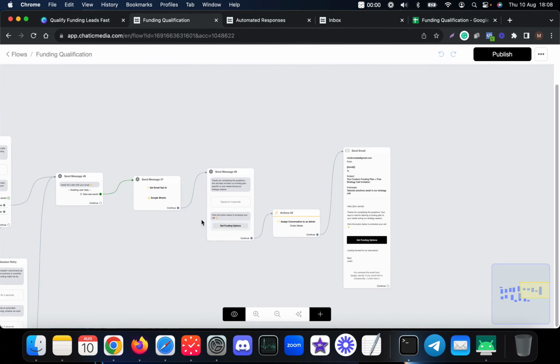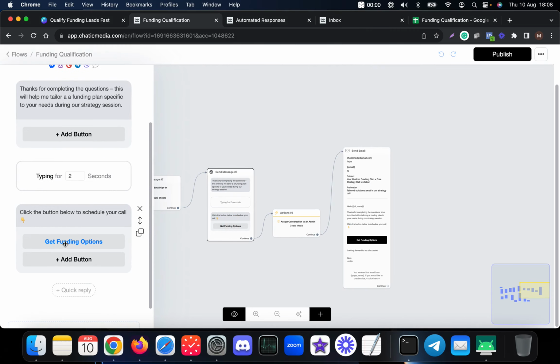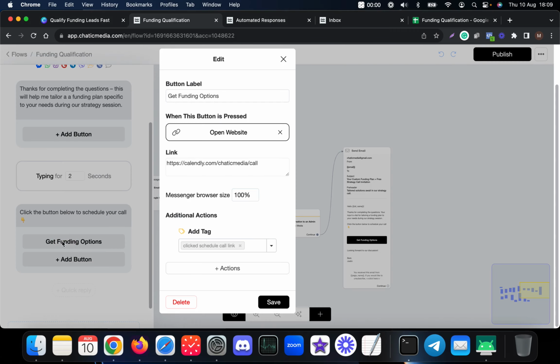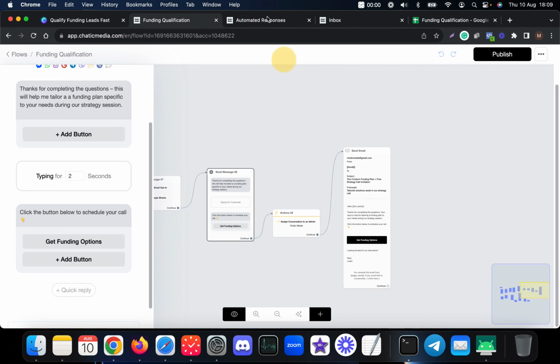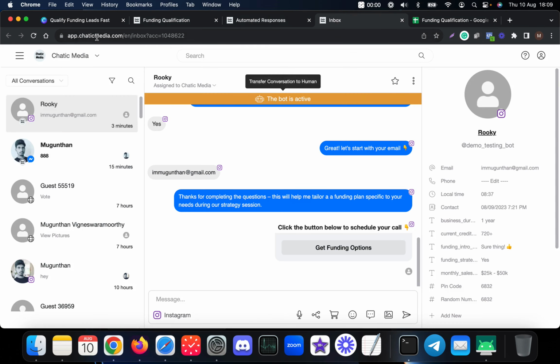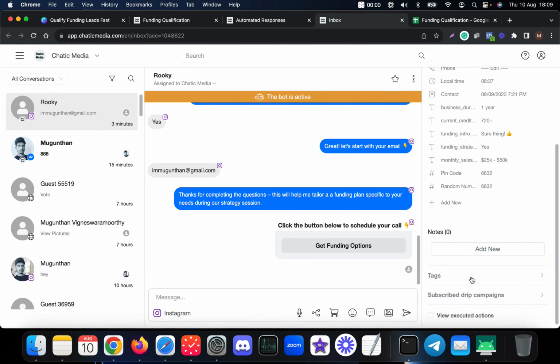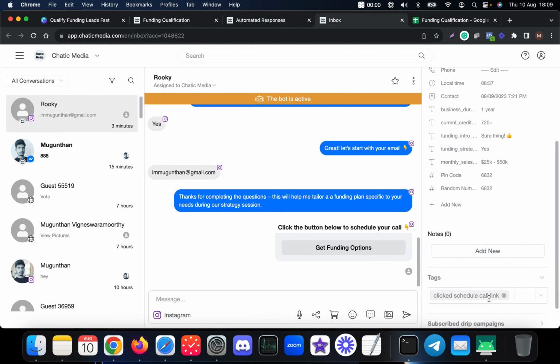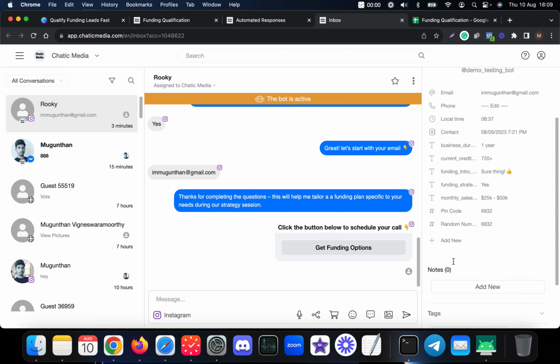We also track whether they are actually clicking this button or not. If I open this particular button, it says click schedule call link. So we can even track in their profile whether they actually clicked this particular button or not. If I go to tags, it says click schedule link, so this particular profile actually clicked this specific link.